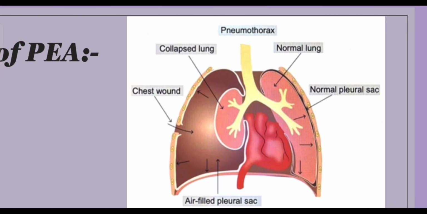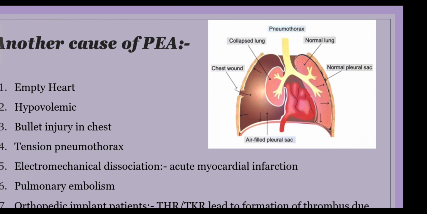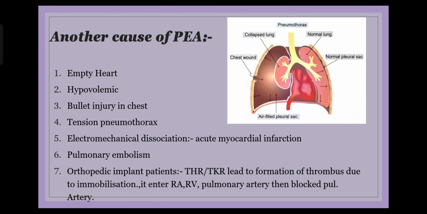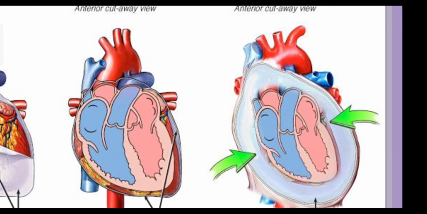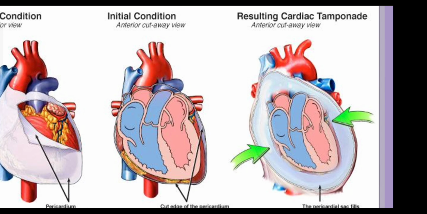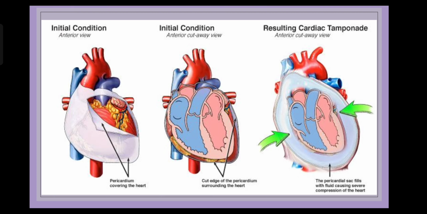In the next condition, you can see that the person is having a lot of fluid in the pericardial space, and this fluid will be exerting pressure on the heart from outside. The condition that is shown here is by the name of cardiac tamponade. It will crush the heart so badly that the venous return to the heart is compromised, and again the output would be reduced. So you can remember the word empty heart, which could be hypovolemia, it could be tension pneumothorax, it could be cardiac tamponade. In all the three conditions, what is basically happening is that input in the heart is getting compromised. If input is less, output will also be less.